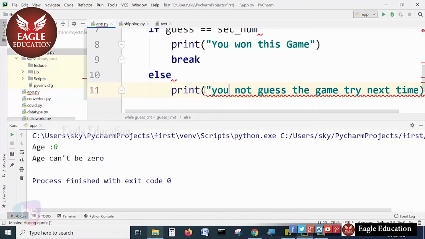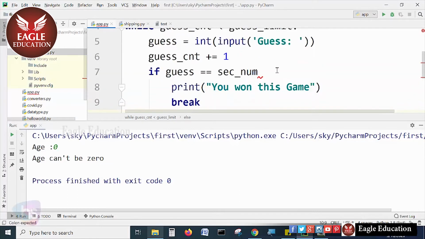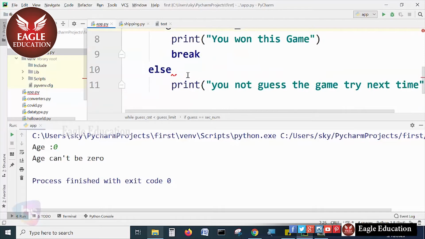Put it in double quotes, otherwise it will be treated as something else. Right, now see here, these are the simple statements we have used. We need to stop here with the if condition, right? Else it's asking.